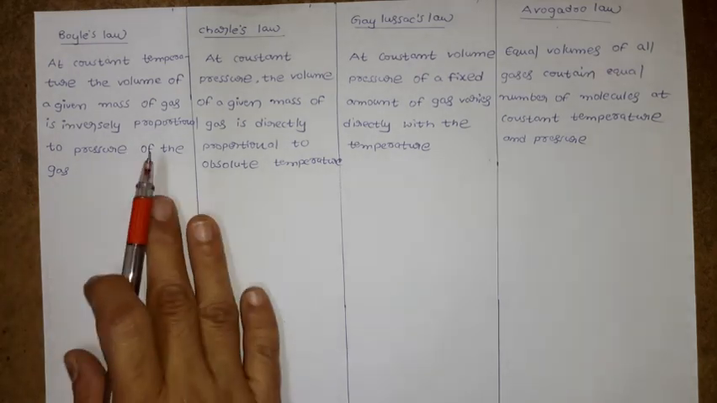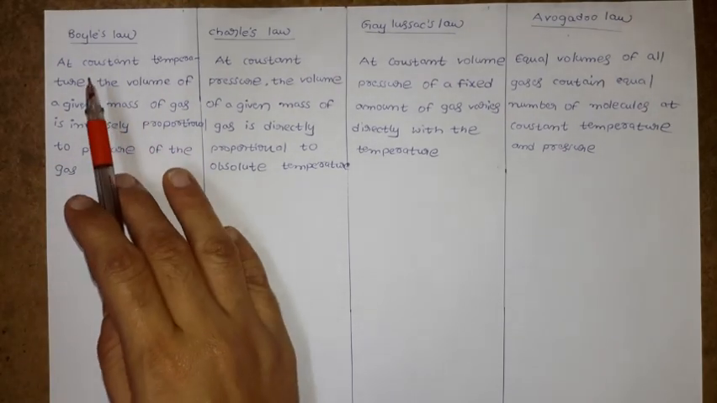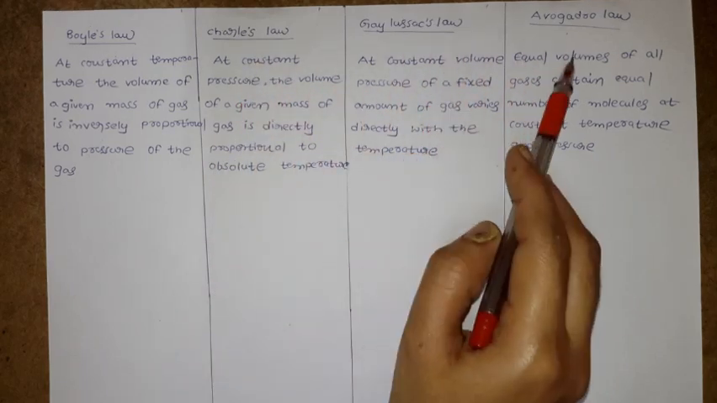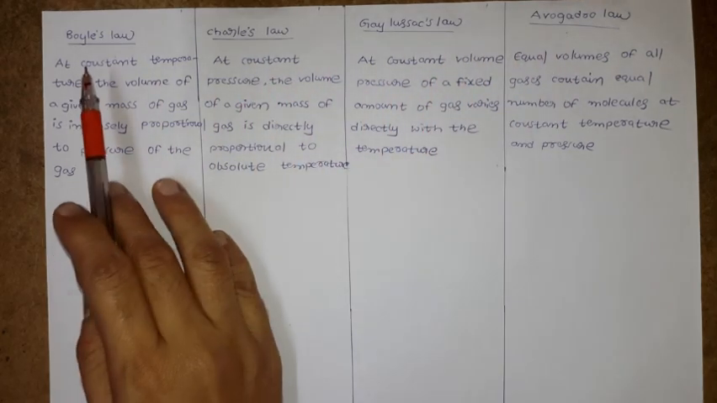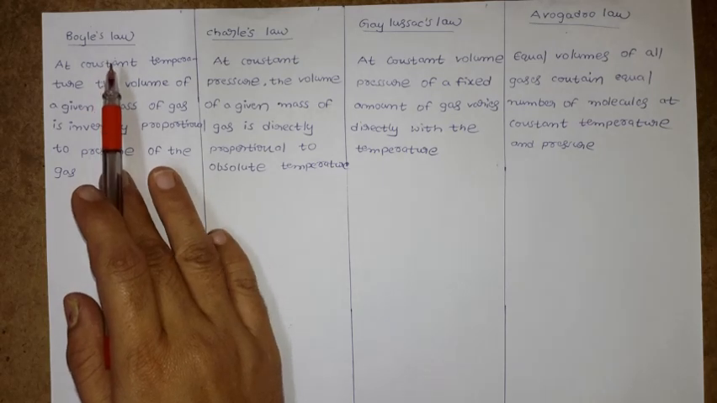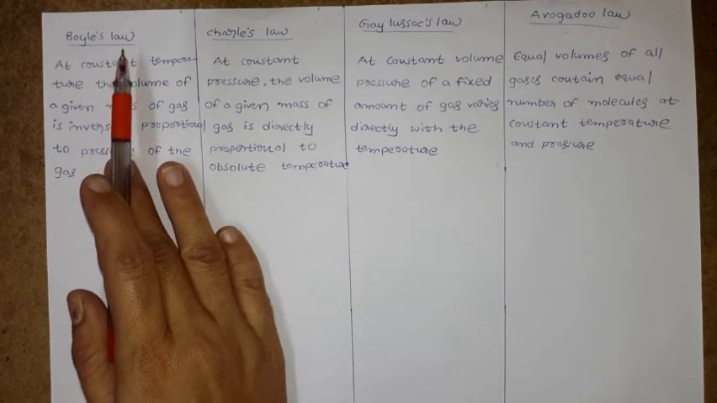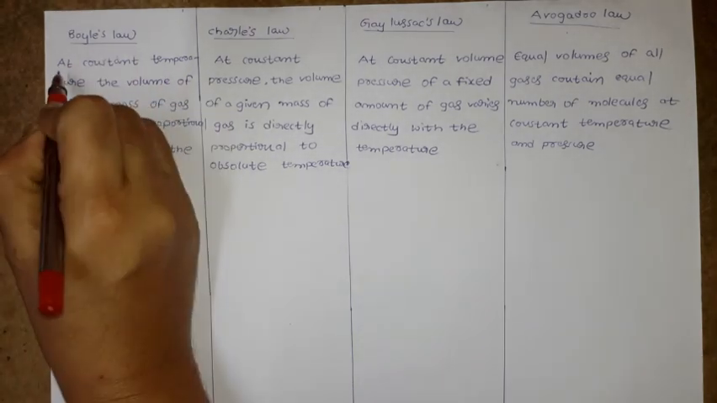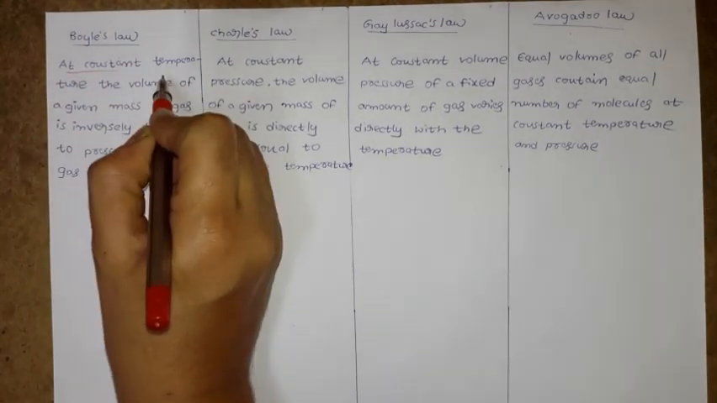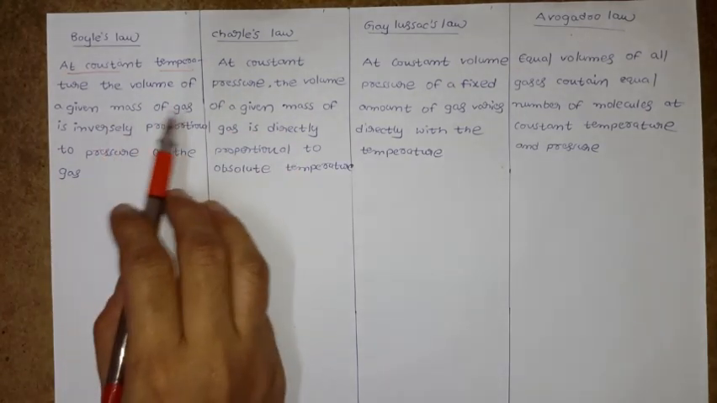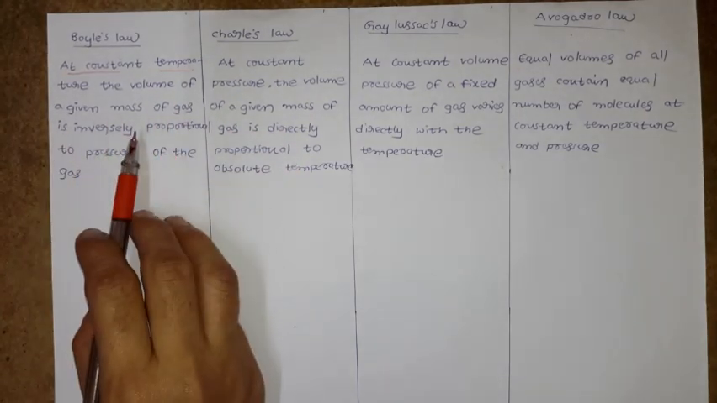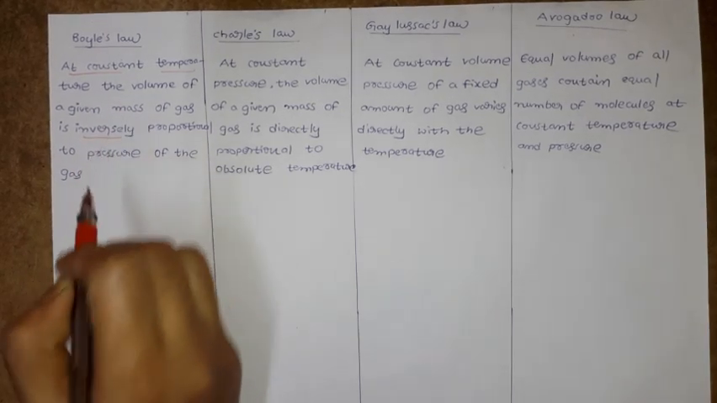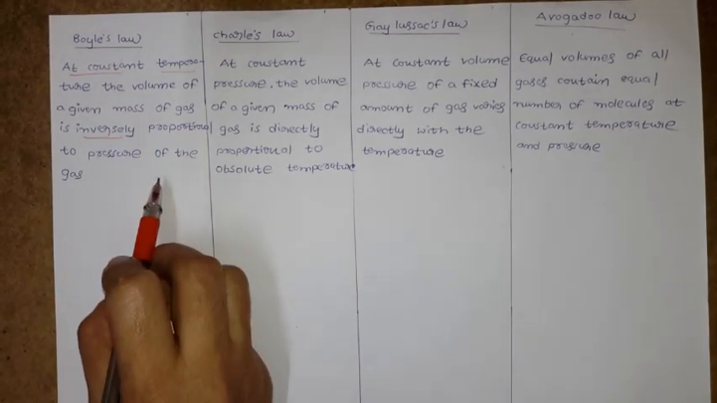Now let us discuss the laws, that is Boyle's law, Charles law, Gay-Lussac law, Avogadro law. Now first, what is it? How can you state Boyle's law? Here Boyle's law tells, at constant temperature, the volume of a given mass of gas is inversely proportional to the pressure of gas.